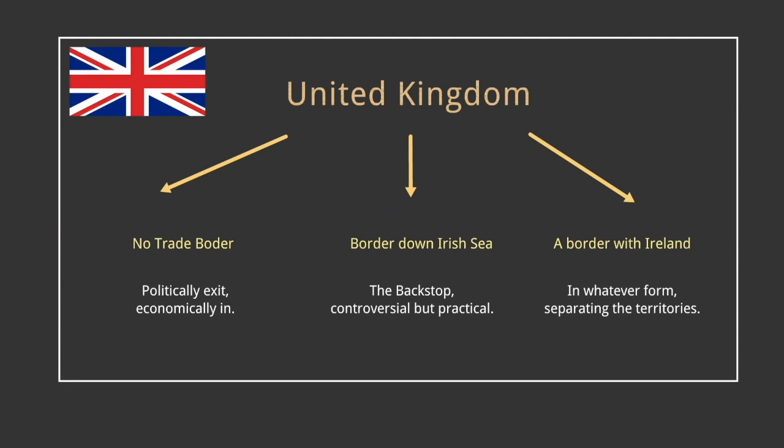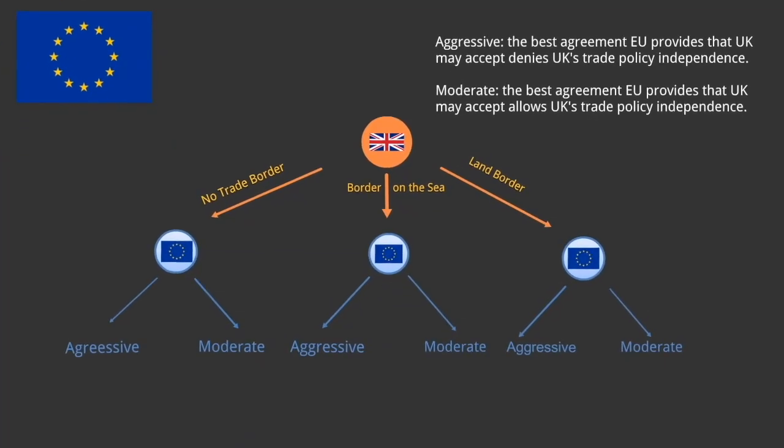Finally, the least wanted action, to build up a trade border on the island of Ireland, whether a hard border or a softer border with the help of technology. Given the attitude that the UK may hold, we look at the reactions of the EU to the previous three conditions. To simplify the specific regulations, we describe the EU's response as aggressive and moderate strategies.